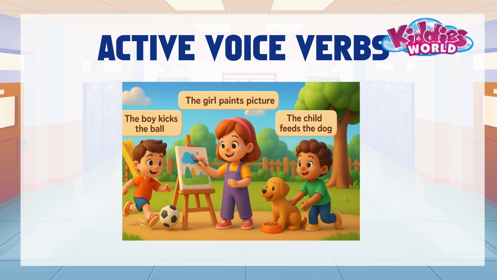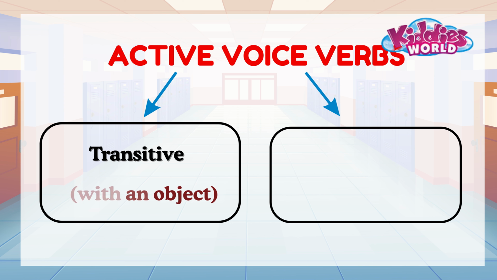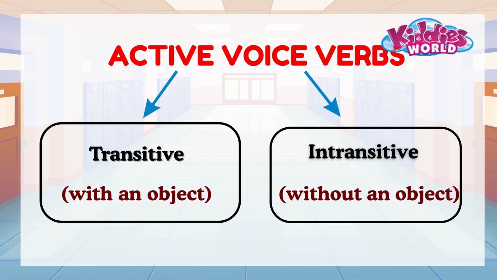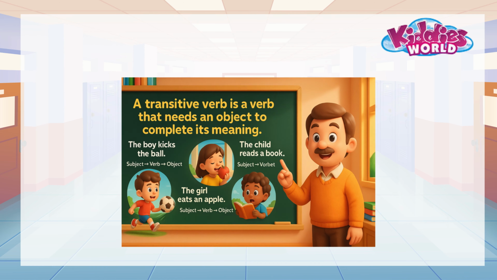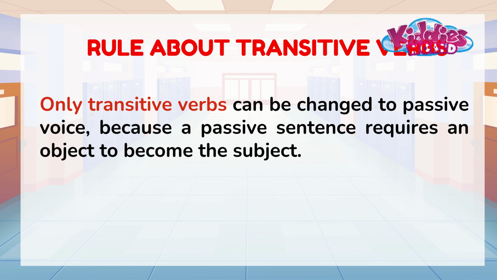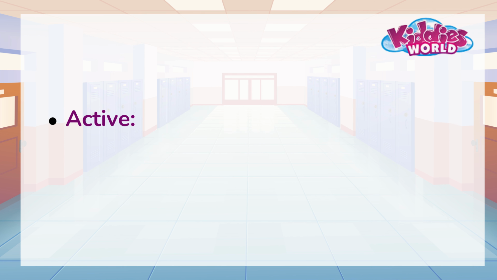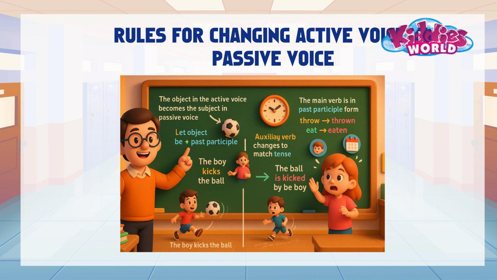Active voice verbs. A verb in the active voice can be transitive with an object, intransitive without an object. Check the examples given. Rule about transitive verbs. Only transitive verbs can be changed to passive voice because a passive sentence requires an object to become the subject. Refer to the example. Rules for changing active voice to passive voice.